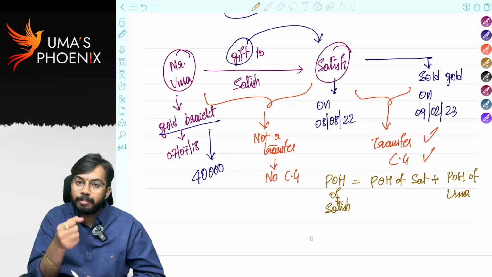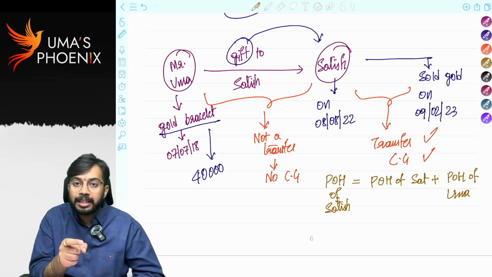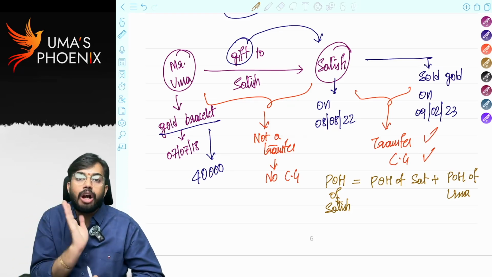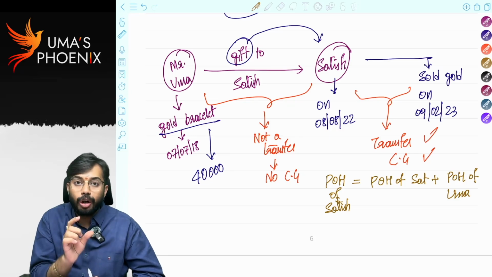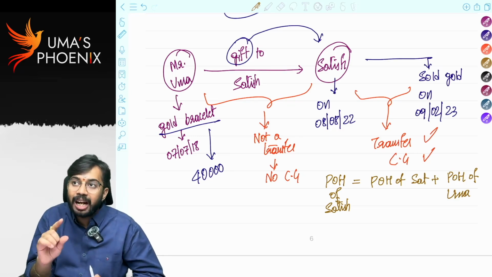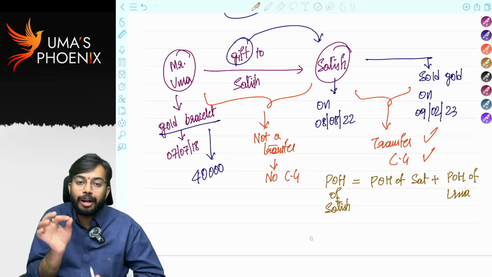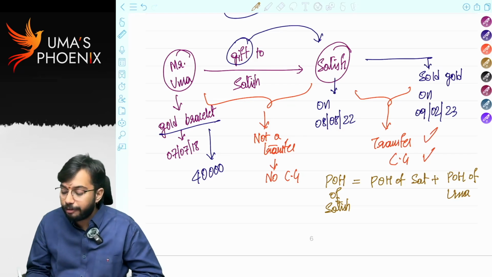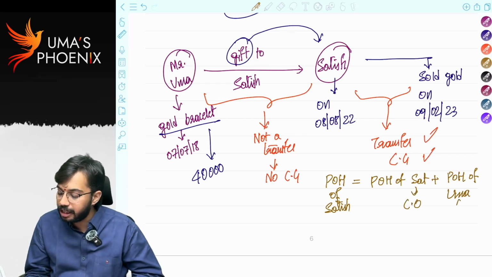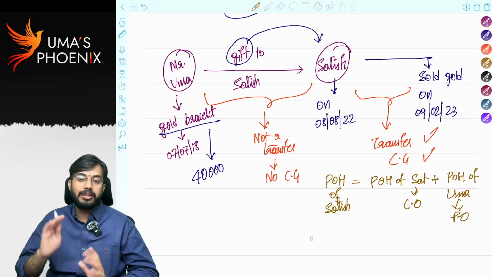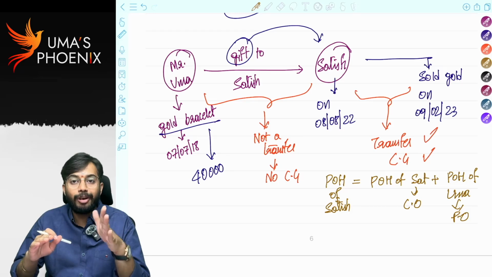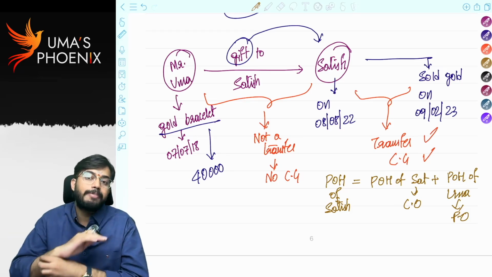Whenever these are excluded from the definition of transfer, and a capital asset is transferred from the old owner to the new owner, capital gains are not required to be calculated by the old owner. So in the hands of the new owner, whenever he sells that gift, the period of holding is equal to the period of holding of the current owner plus the period of holding of the previous owner. Current owner Satish, previous owner Uma. Are you able to understand? So in exceptions to the definition of transfer, the period of holding of the new owner is equal to the period of holding of the new owner plus the period of holding of the previous owner.